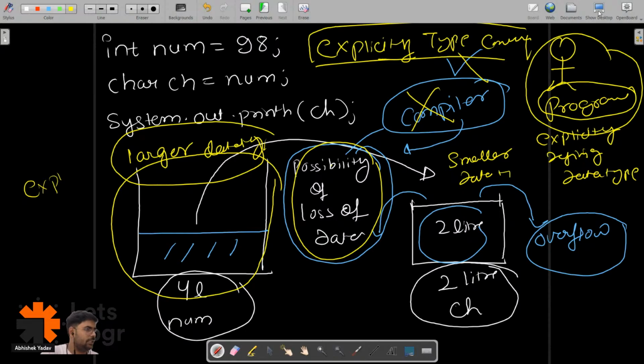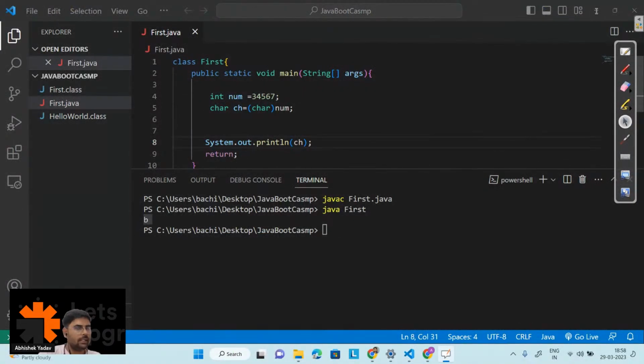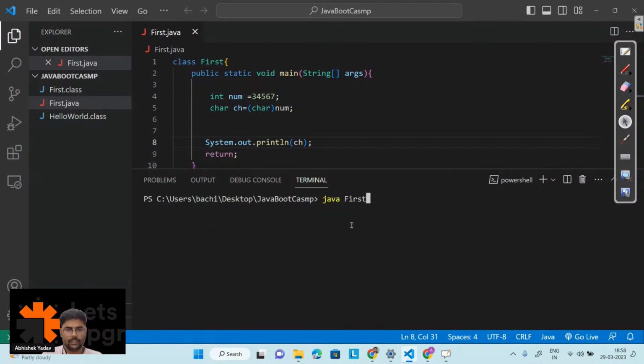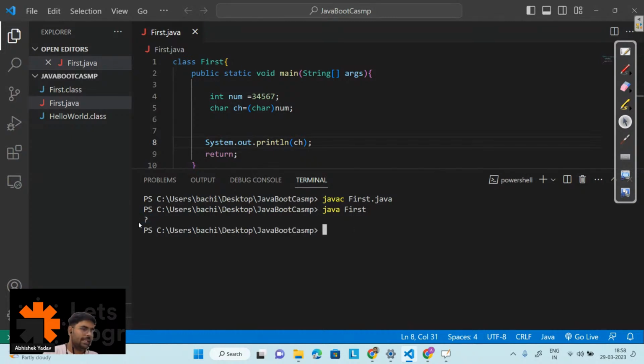Okay, am I able to answer your doubt, Sahil, or do you have any other question? Please write again, I'm not able to understand what you want to ask. Apart from that, they are saying garbage value, error, garbage value. Let's try to run this code. Clear the screen. Sahil, you can ask again. So this one, Java first. This time I'm getting a question mark, that is, I'm getting a garbage value.